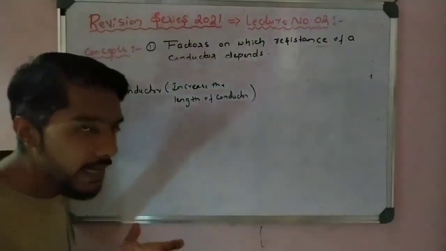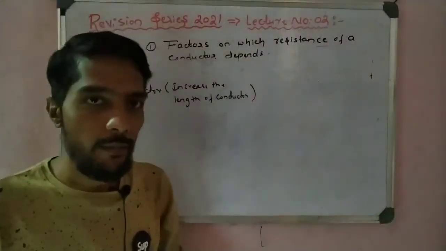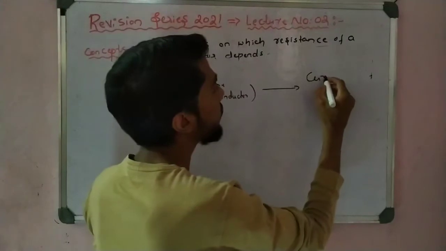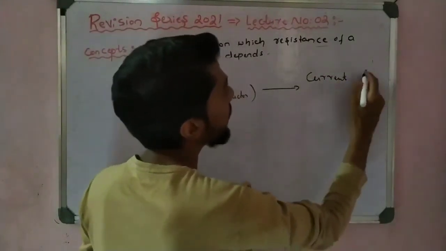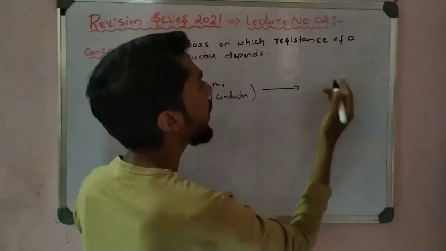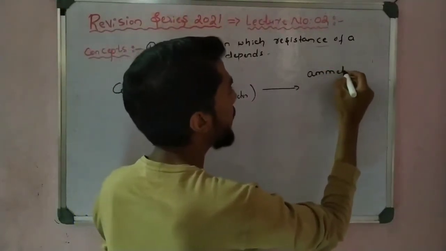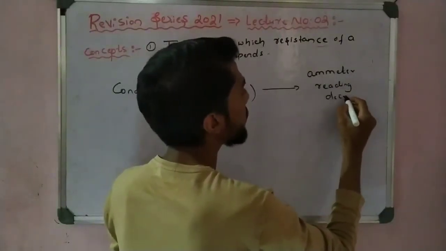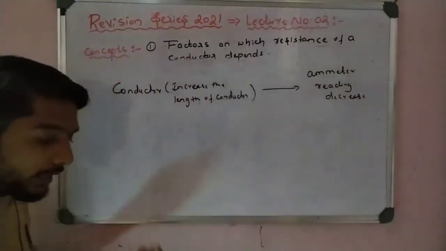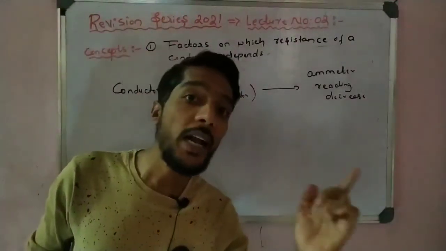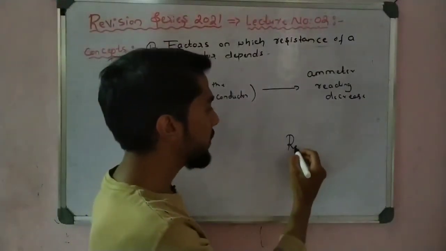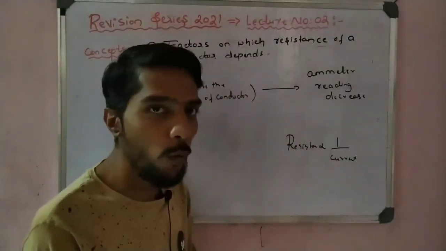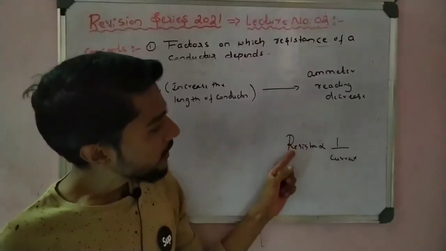I take a conductor and increase its length, and then I pass a current. I observe that the current, the ammeter reading, decreases. What does it mean? We observe that when the current decreases, resistance increases, because resistance is inversely proportional to current. It is from Ohm's law. So see here, resistance is inversely proportional to current.